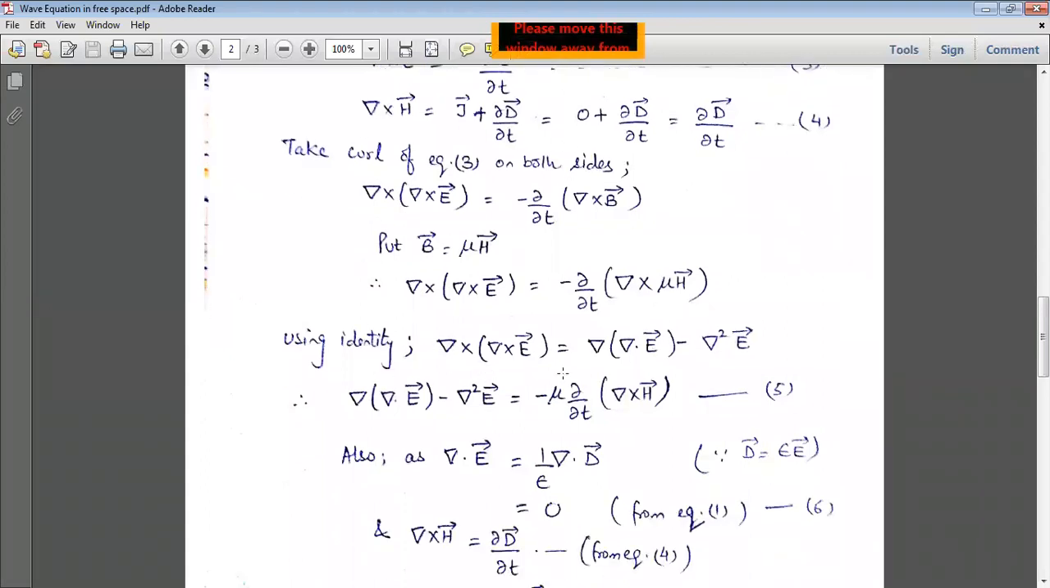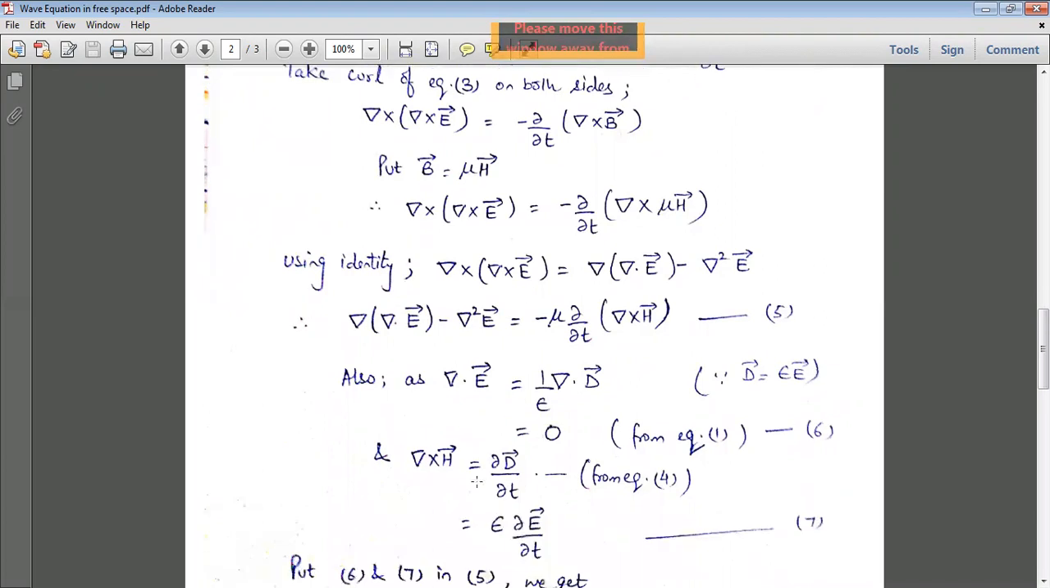Now using this identity, del cross del cross E vector is equal to del into del dot E vector minus del square E vector. This is the identity and you have to remember it. Now put this identity here and it comes out to be del into del dot E vector minus del square E vector is equal to minus mu, we have written mu outside, curly by curly t of del cross H vector, and mark this as equation number 5.